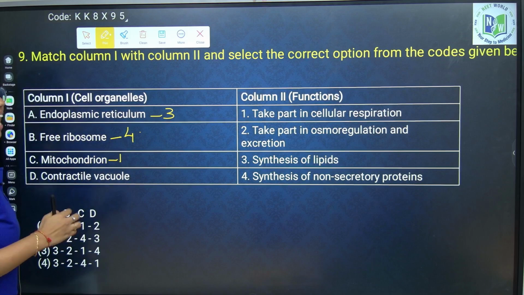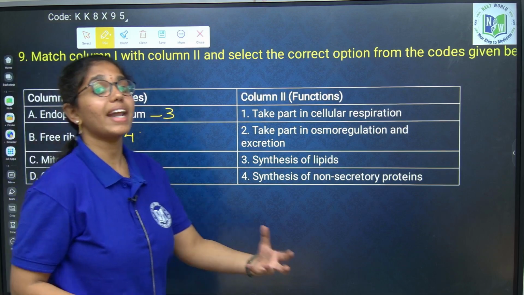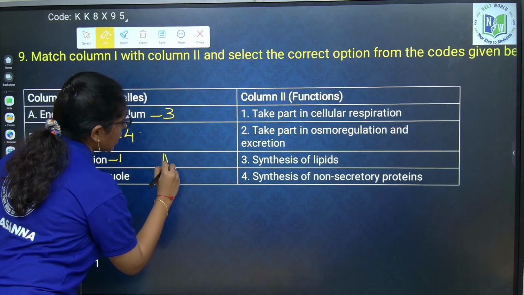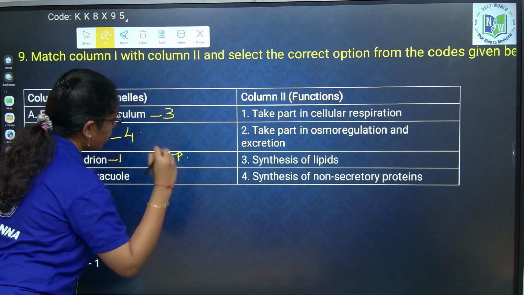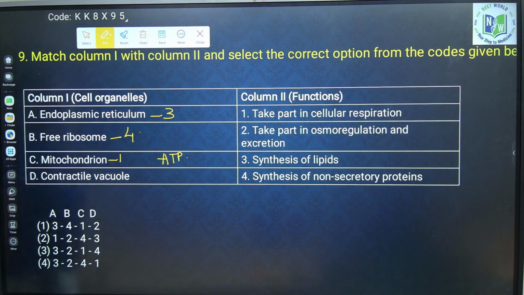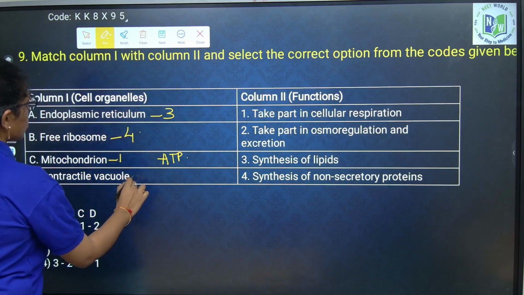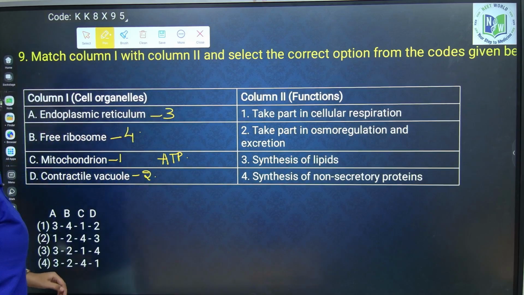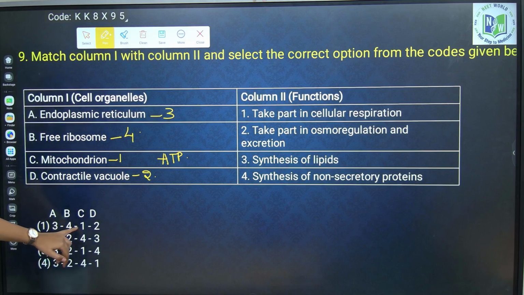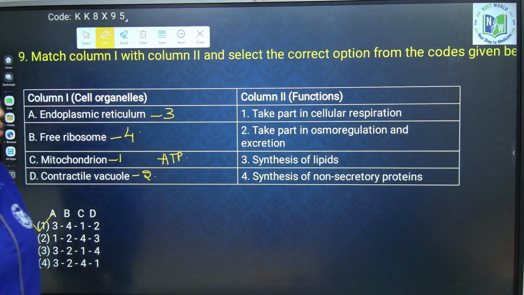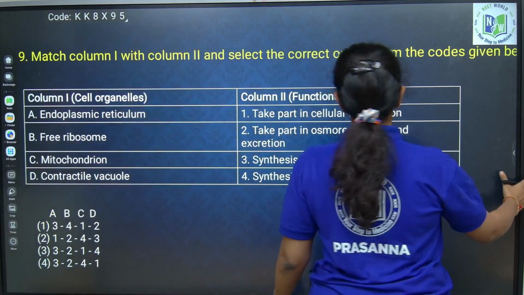Powerhouse of the cell, as it is synthesizing the cellular energy, that is ATP, adenosine triphosphate. Contractile vacuole takes part in osmoregulation and excretion. This is option 2. So, A3, B4, C1 and D2, option 1 is the correct answer. Next,